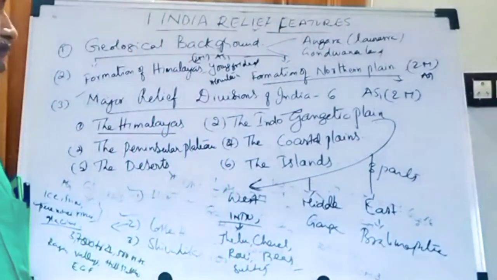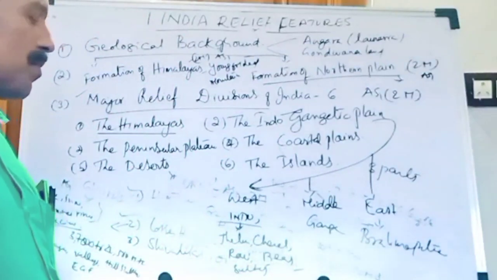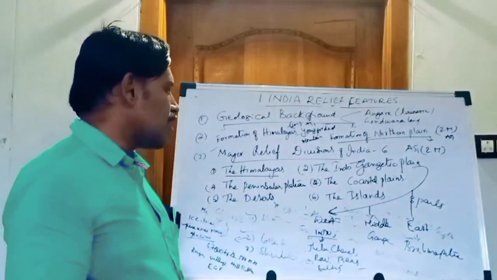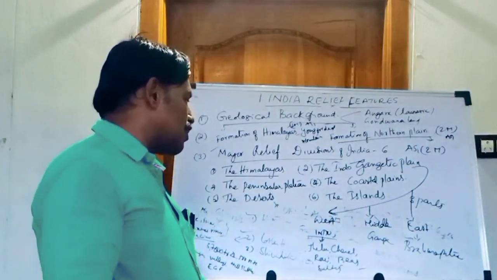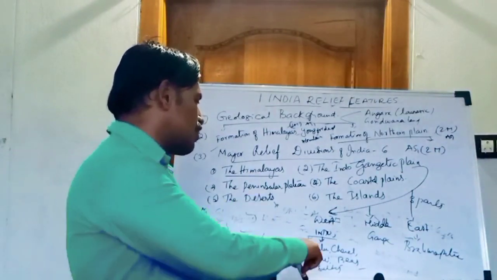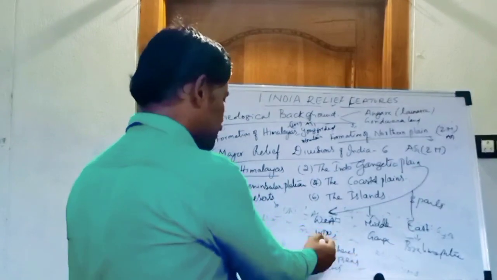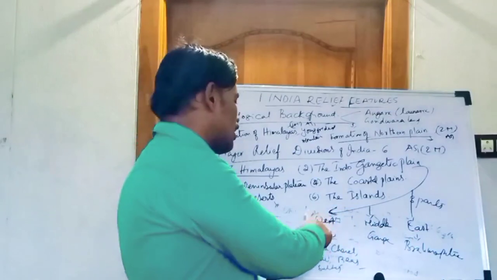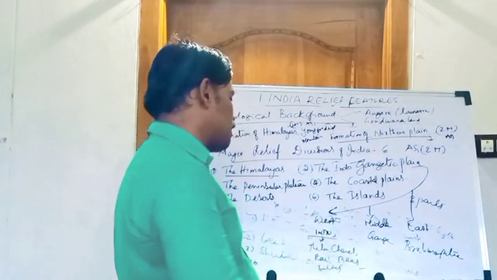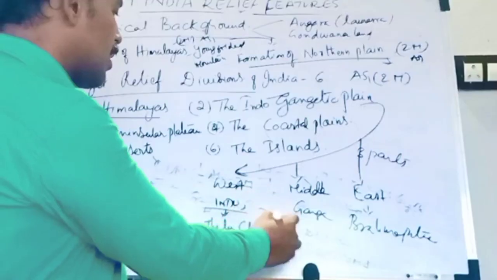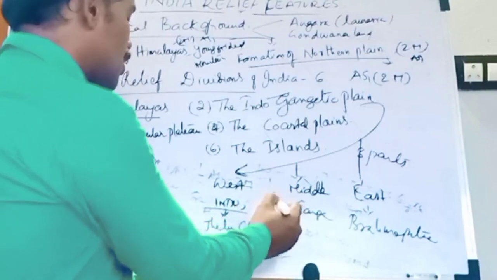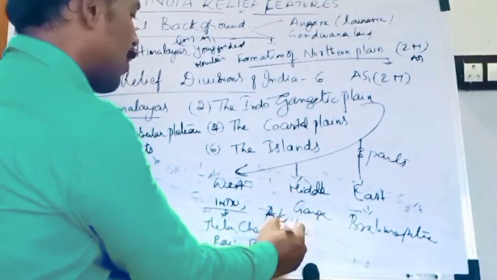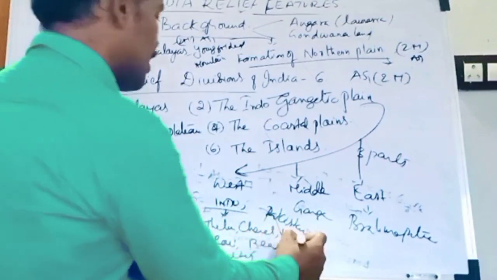Jhelum, Chenab, Ravi, Beas, Sutlej and its tributaries brought the sediments and silts and formed this plain. It is called the Indus plain. Mainly, the Indus river is dominant in the west part of the Indo-Gangetic plain. The major portion is flowing in Pakistan. The minor part is located in Haryana and Punjab.